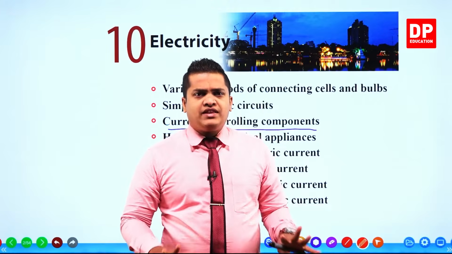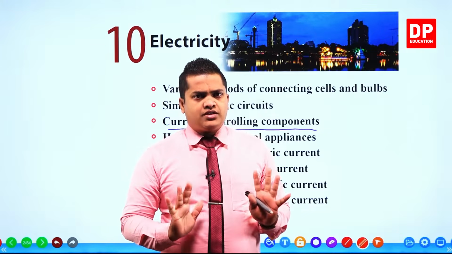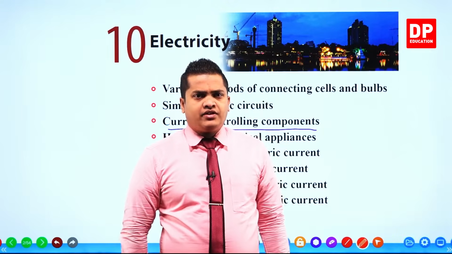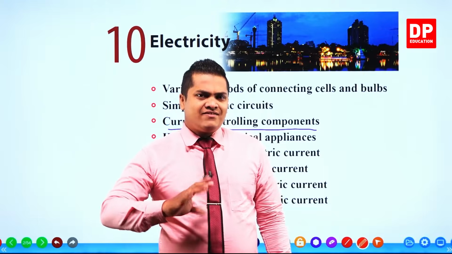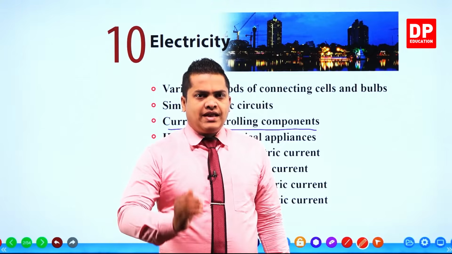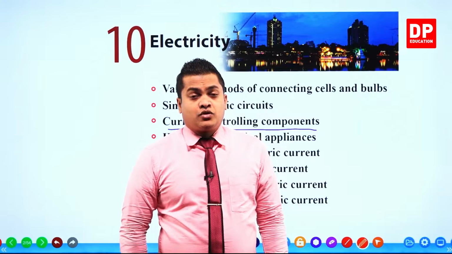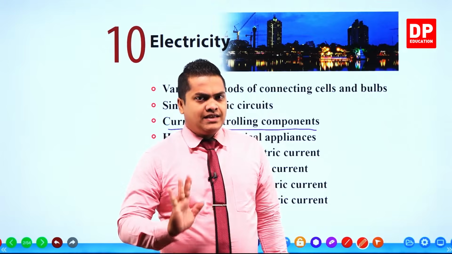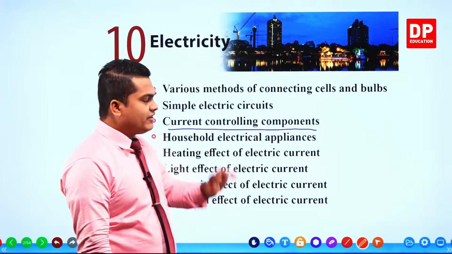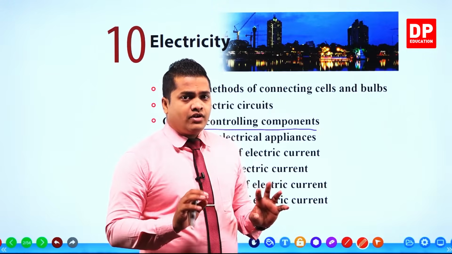Actually, no energy can be consumed. The thing which can be done to energy is that we can convert one form of energy to a different form of energy. So we'll be discussing several types of conversions that could happen when you provide electricity to a certain electrical appliance or any kind of instrument. First of all, we'll be discussing the heating effect of electric current. Here, specifically, we are discussing how electricity is converted to heat energy.